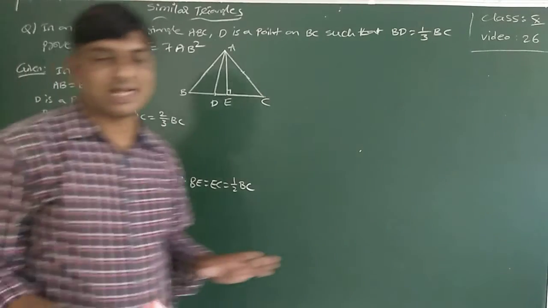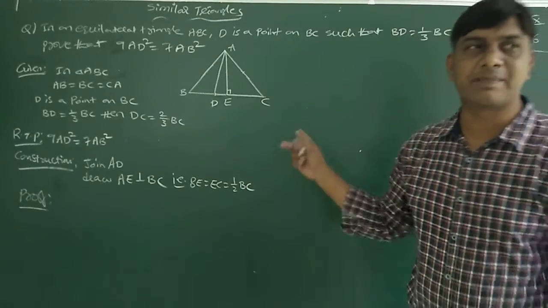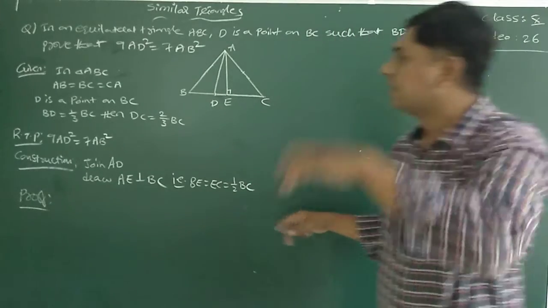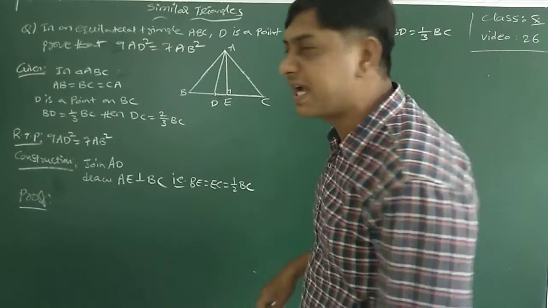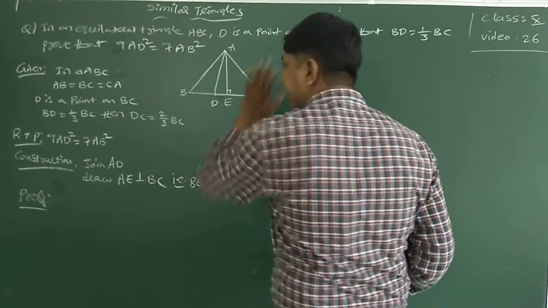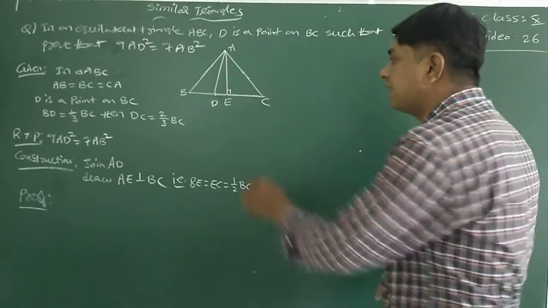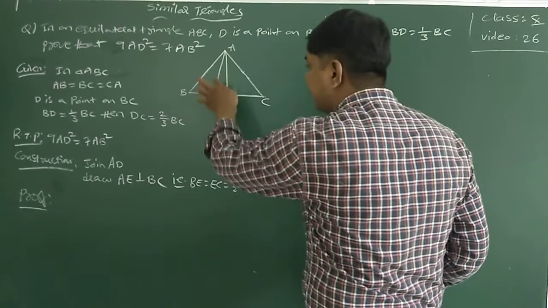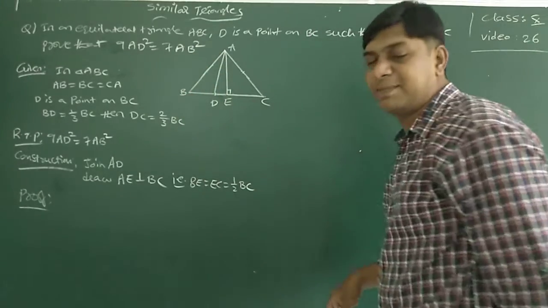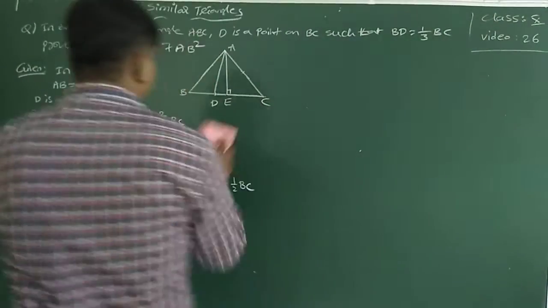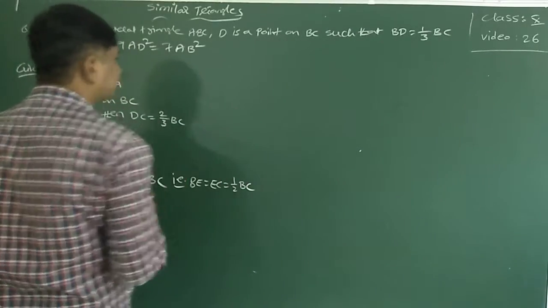Try to understand the concepts. It is a little confusing problem, an important problem, a different problem. In an equilateral triangle ABC, triangle ABC is an equilateral triangle, meaning AB, BC, CA are equal sides, and D is one of the points on BC such that BD is equal to 1/3 of the BC. Okay, to understand, again I draw the diagram here.